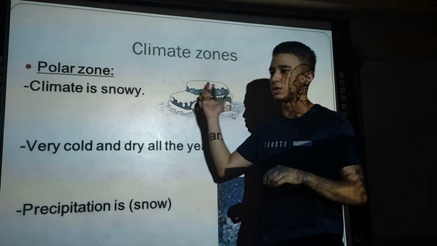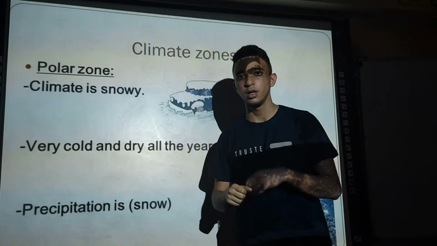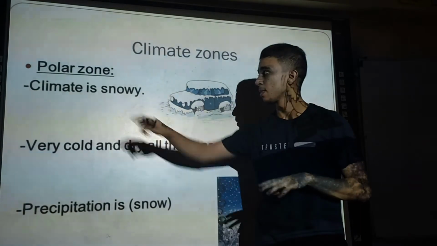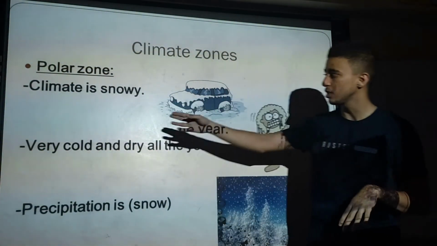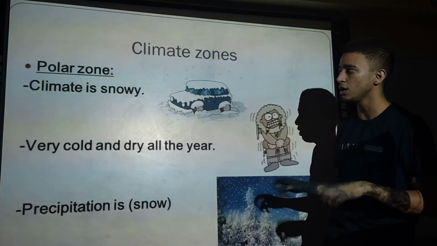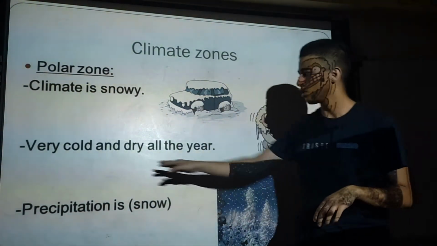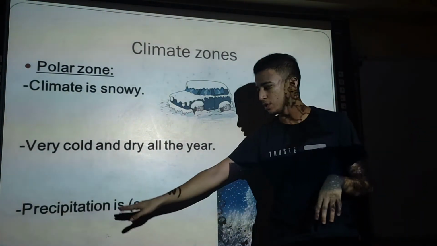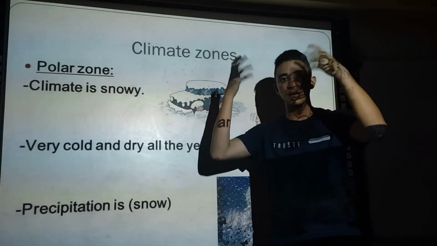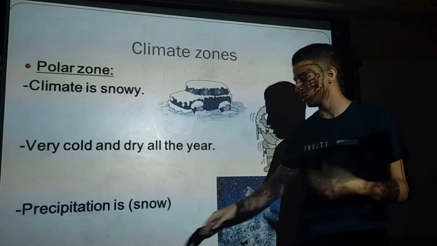The climate zones. There are many zones on the earth. We will talk about three of them. Polar zone: the climate is snowy. There is a lot of snow. It is very cold and dry all the year. Precipitation is snow. The substance falling from the sky is snow.